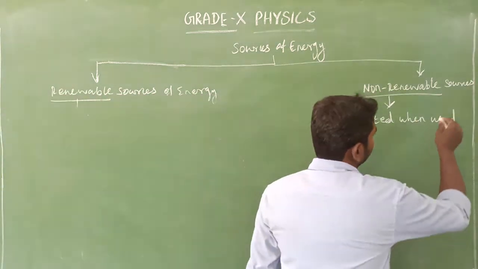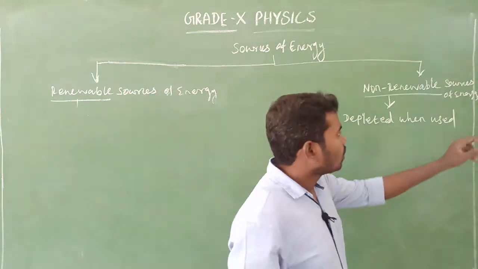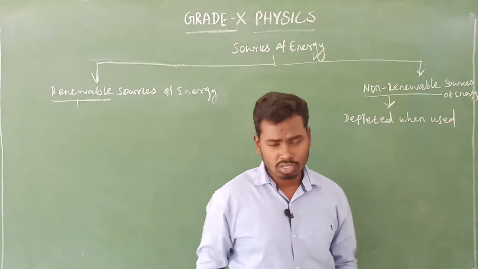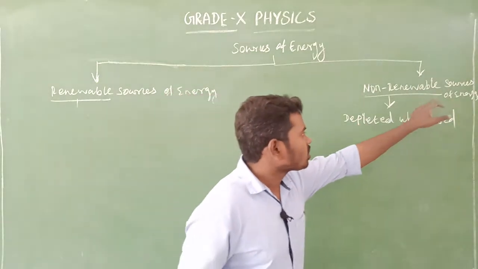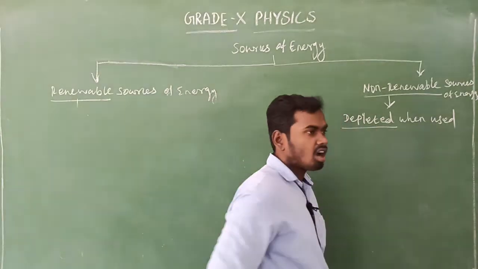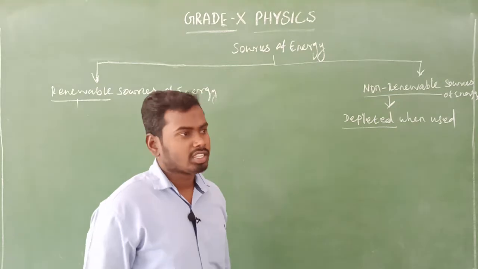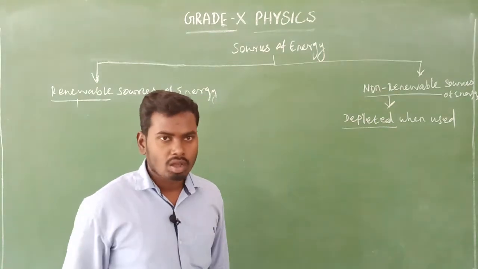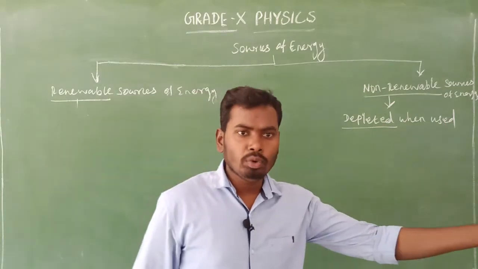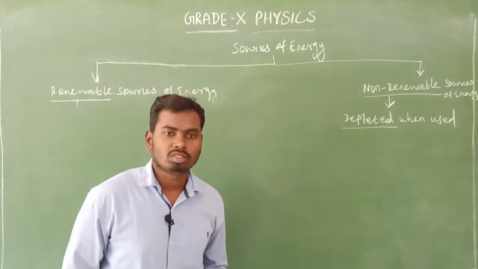So look here, I'll write here: source of energy. A source of energy that is depleted when we use it is called a non-renewable source of energy. Already we know what depleted means: completely destroyed. Am I right? Yes. So the source of energy which cannot be renewed or which cannot be generated is called a non-renewable source of energy.